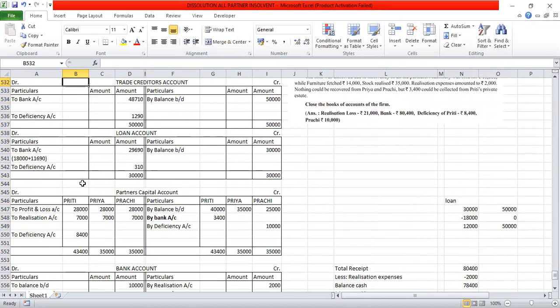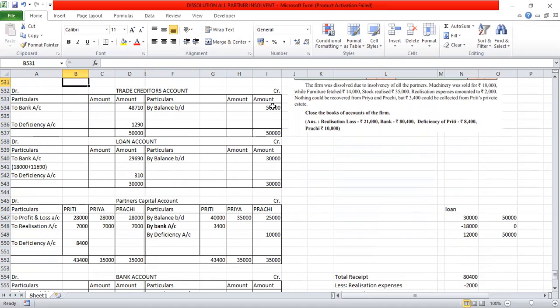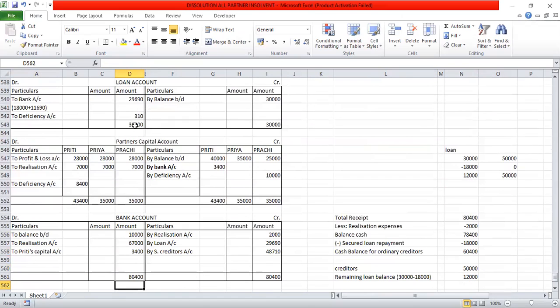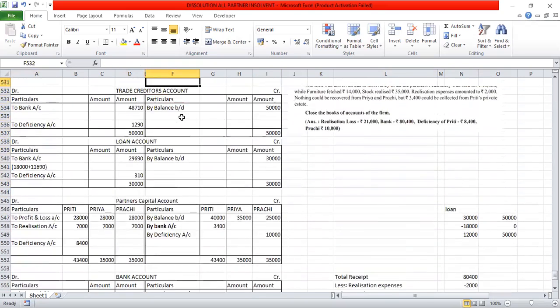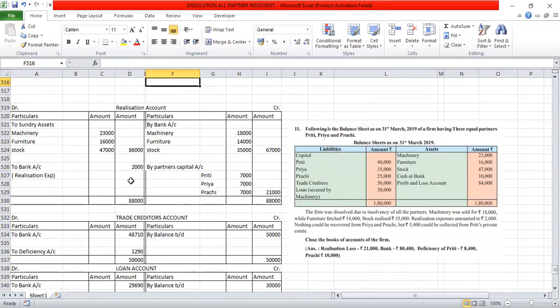The same case in the case of creditors, total amount to be paid is 50,000. Out of this, 48,710 rupees is paid. That means remaining amount, that is 1,290 rupees, is deficit. Means firm doesn't have that much cash. That will be credited to the bank account. That amount is the deficiency account, that is amount 1,290. So after doing this you have to close the realization account and determine the loss or profit.